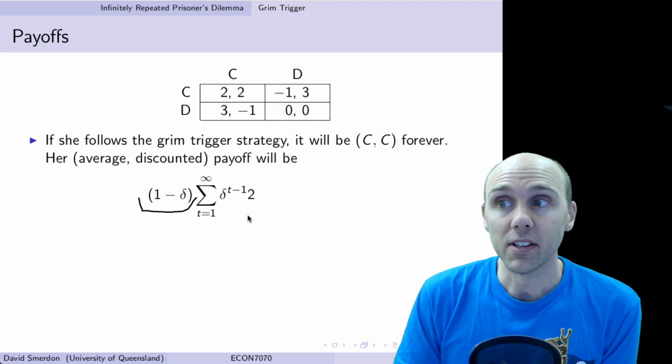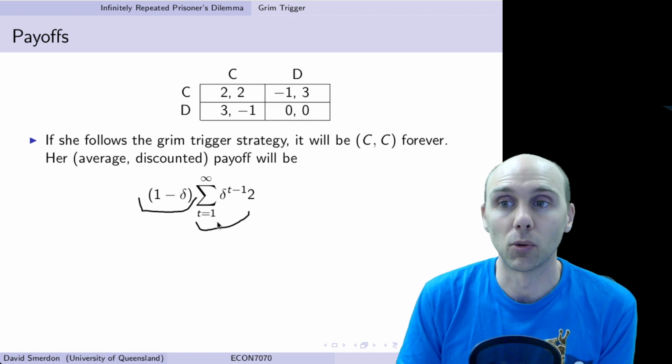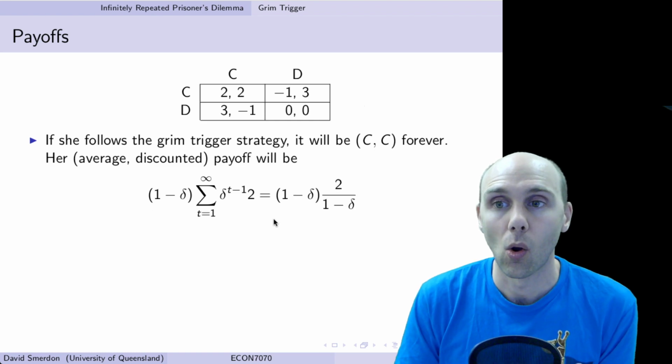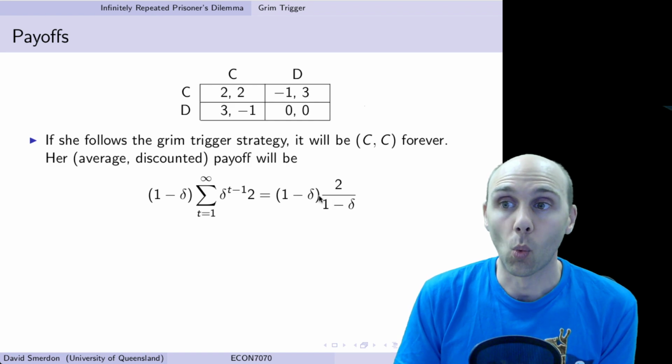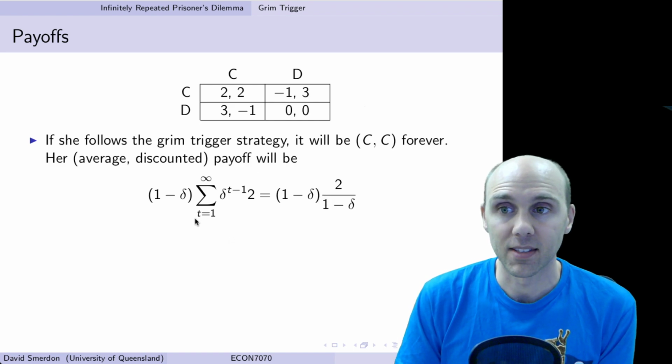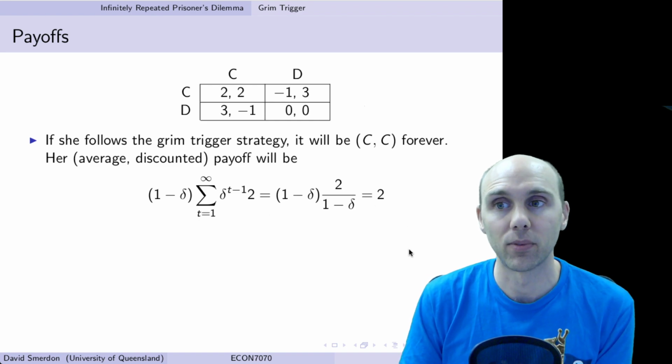And when we do this, remember that this part here times 2 is equal to 1 over 1 minus delta times 2. So this 1 minus delta is over here, times 1 over 1 minus delta, that's this part here, multiplied by the 2. Of course, these things cancel out and we end up with just 2.